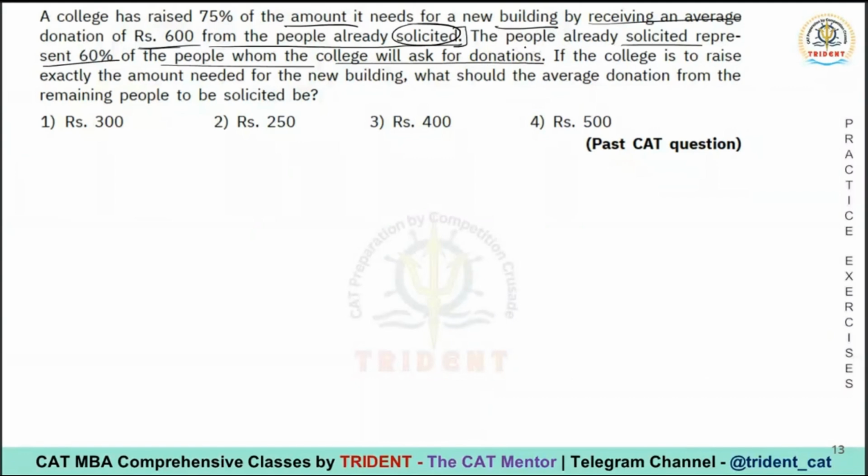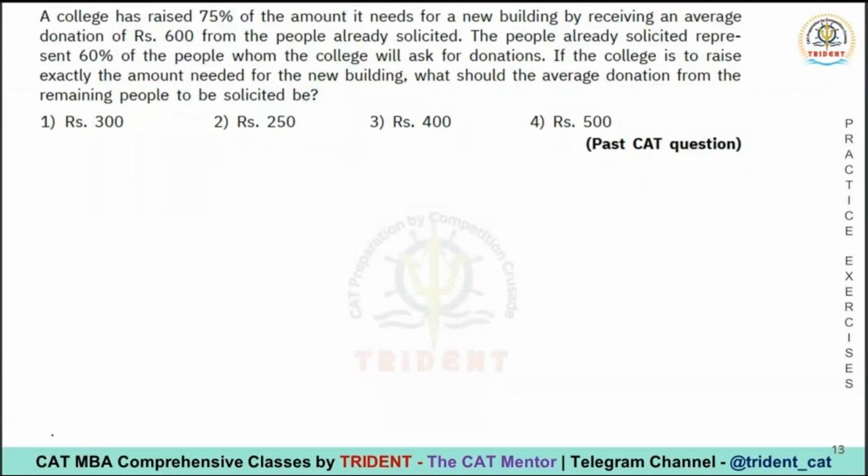So 60% of the people have already been met, solicited, and all those people have paid 600 rupees for the donation. If the college is to raise exactly the amount needed for the new building, and what is the exact amount? I don't know as of now. What should be the average donation from the remaining people to be solicited?